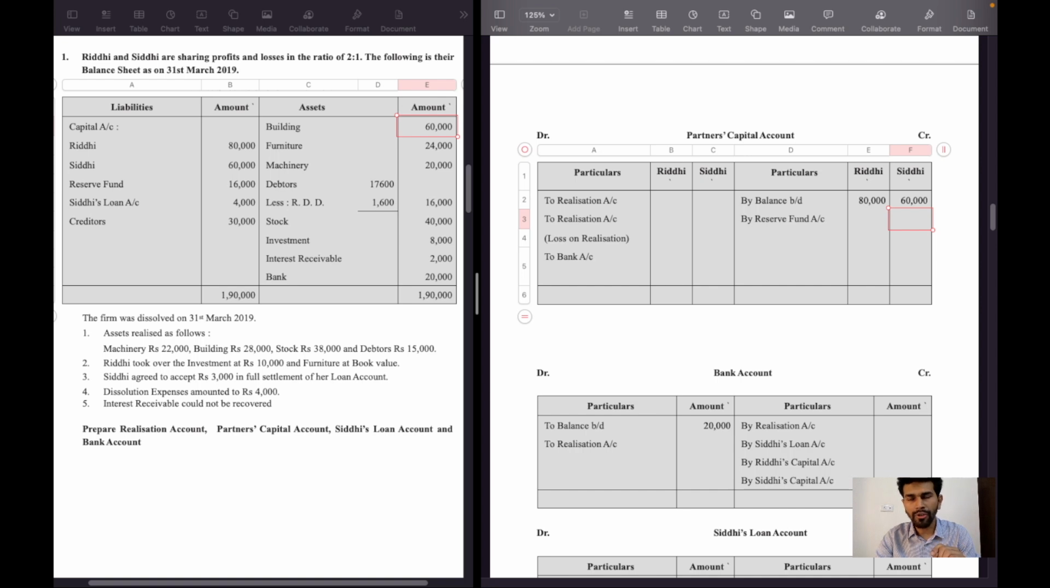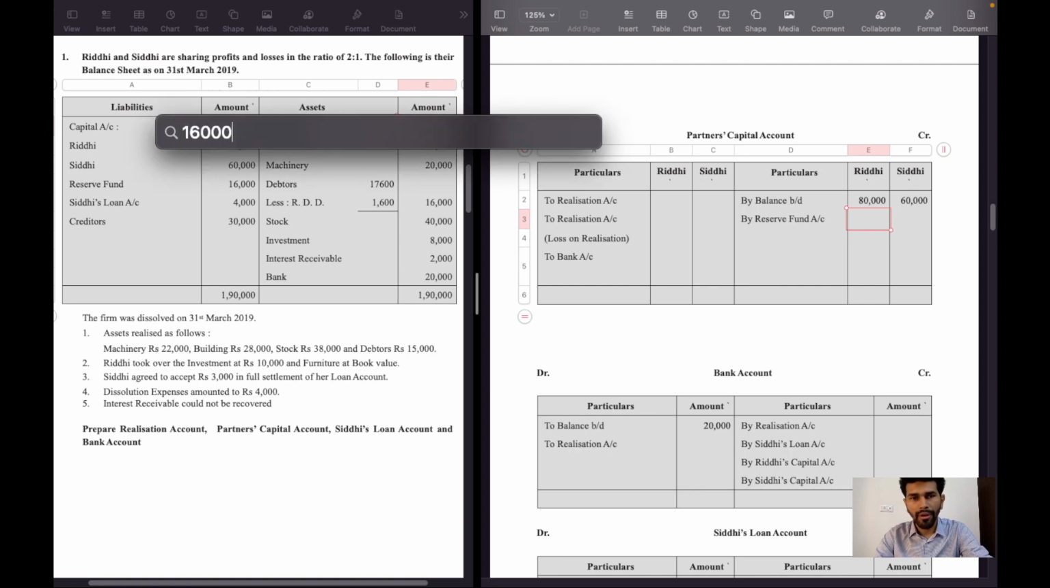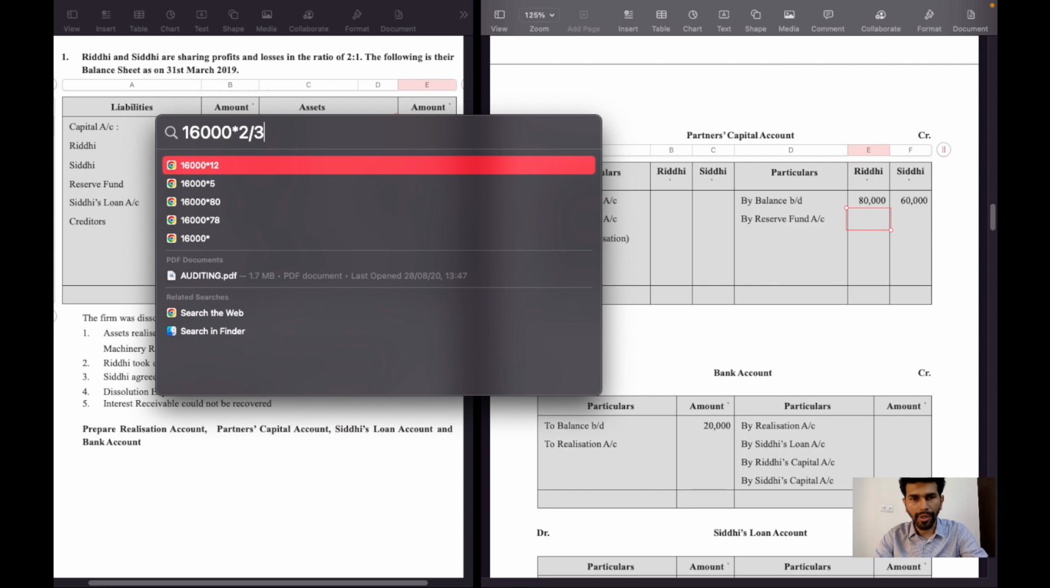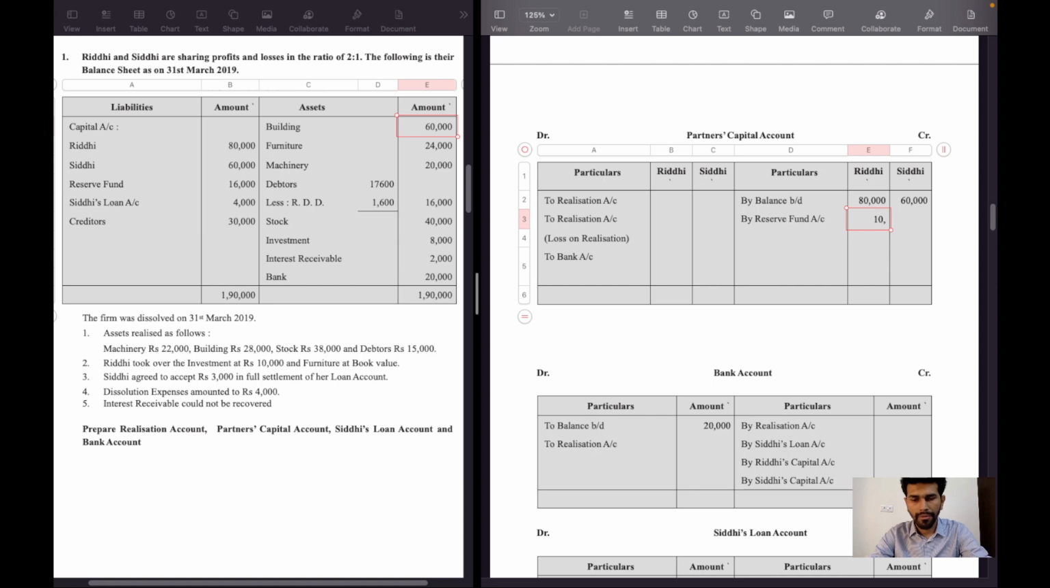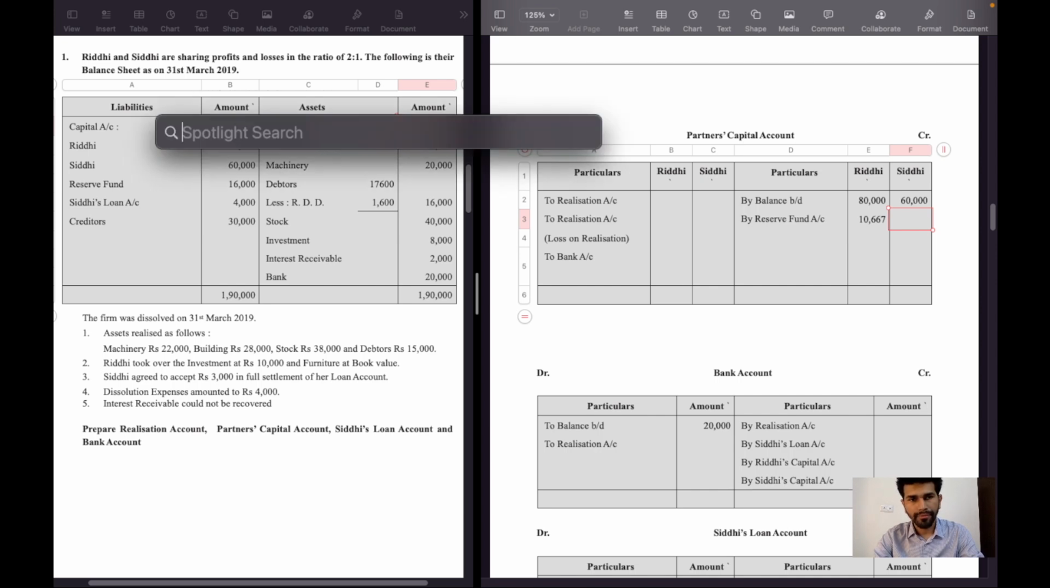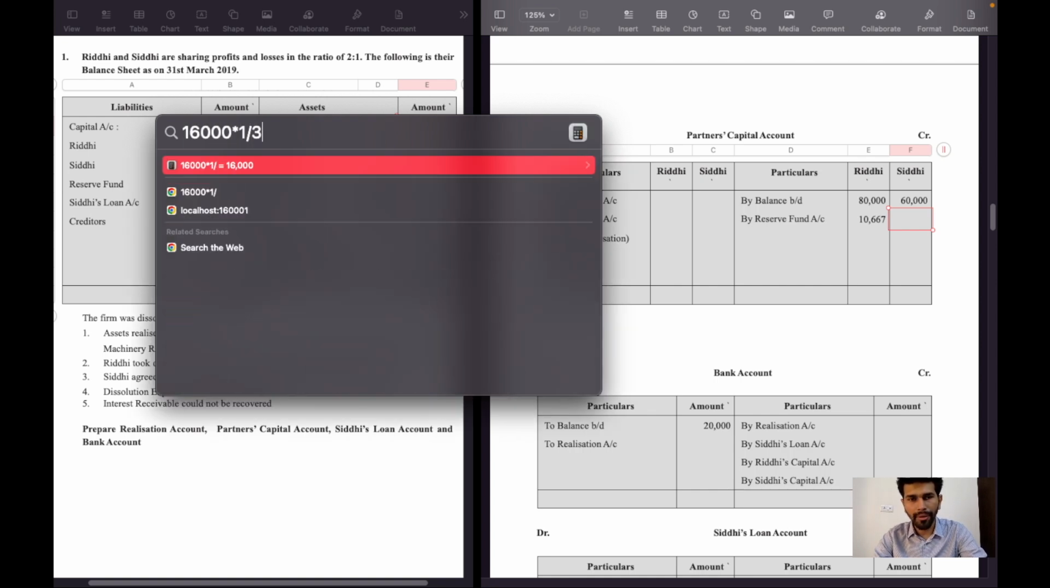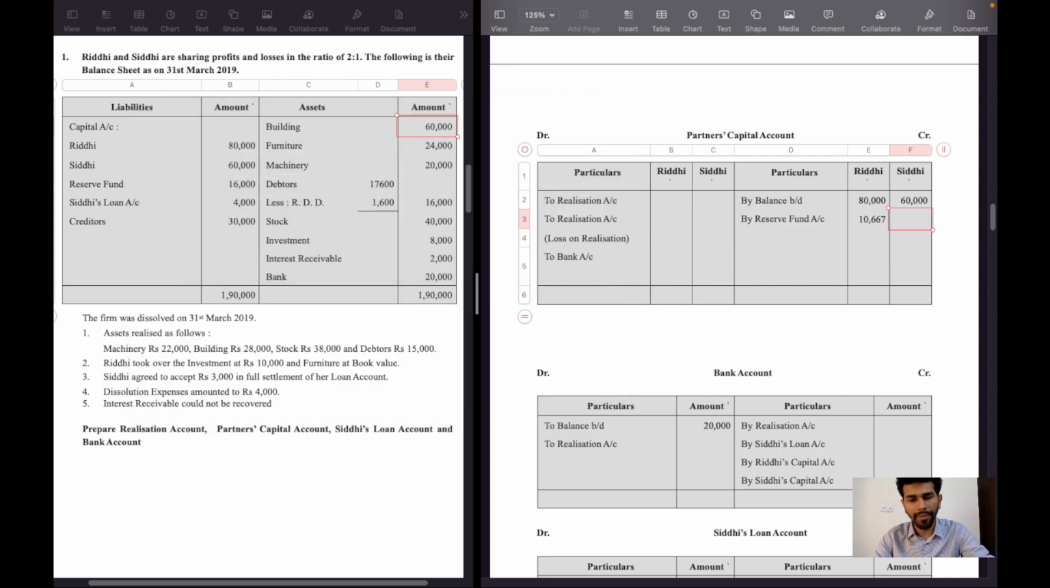Reserve and surplus will also be distributed among partners in the profit sharing ratio. So 16,000 rupees will be distributed in 2:1. So the amount will be 16,000 into 2 by 3, which is 10,666. To round off, we will write 10,667, and the remaining amount, that is 16,000 multiplied by 1 by 3, will be 5,333 under Siddhi's column.